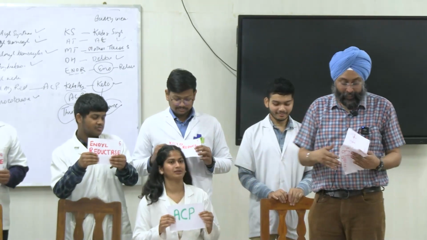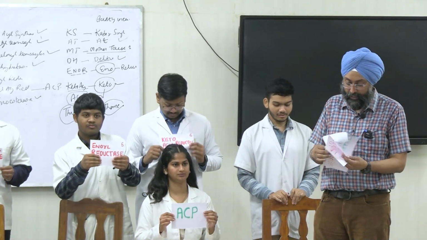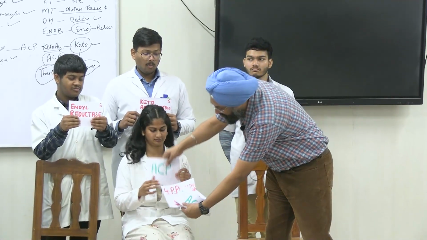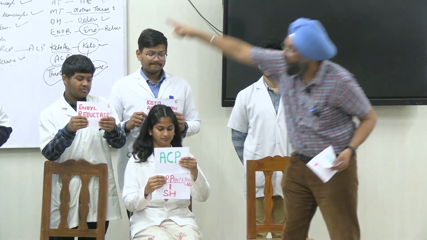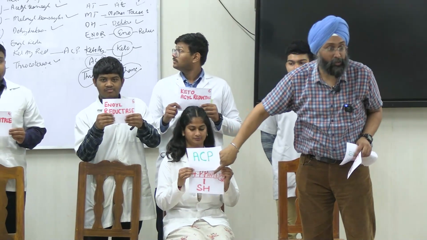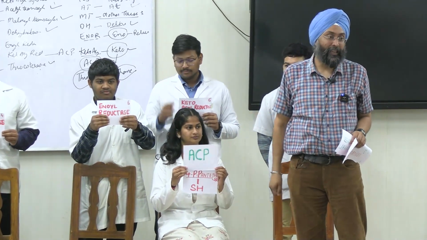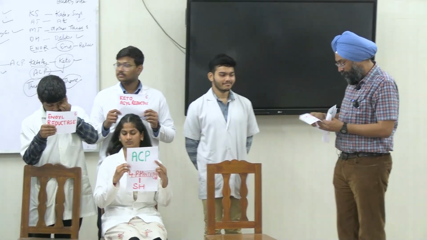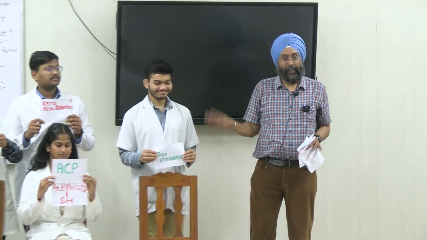So next is acyl carrier protein and it is having 4-phospho, one up and one down. See the diagram. Acyl carrier protein is there, 4-phosphopantetheine is there and the sulfhydryl group is attached. Clear? Next comes thioesterase. Where did our thioesterase go? Yes, this is our thioesterase. Clear to all of you?